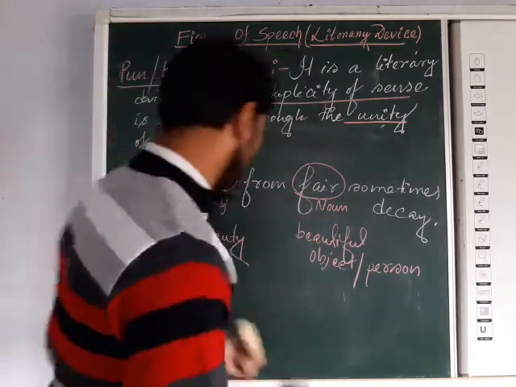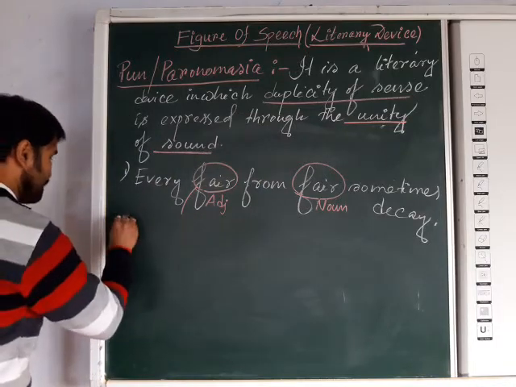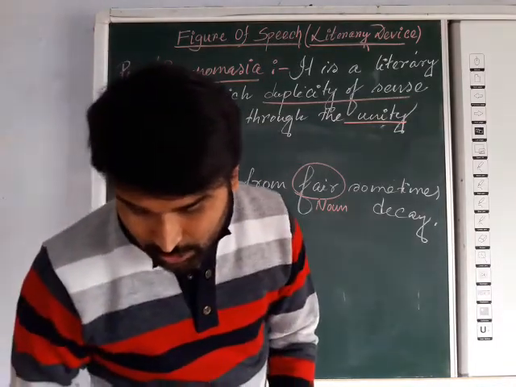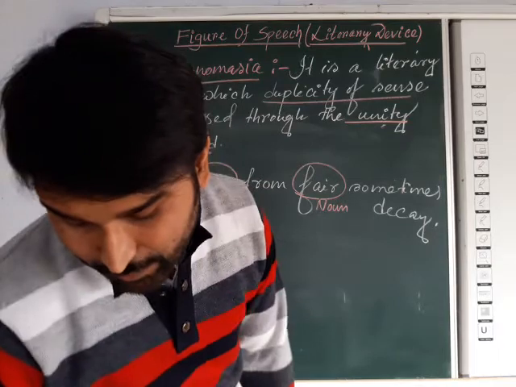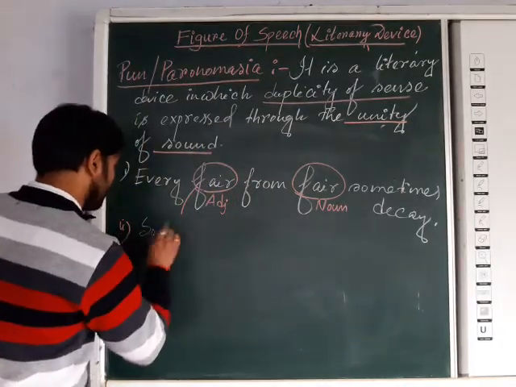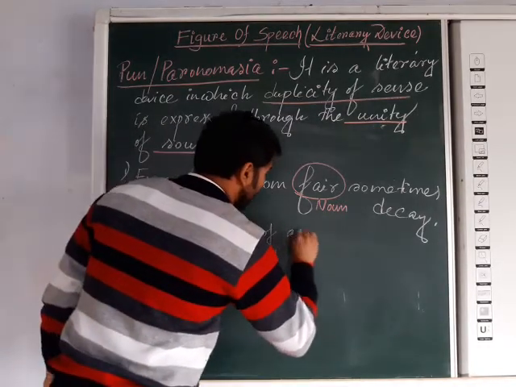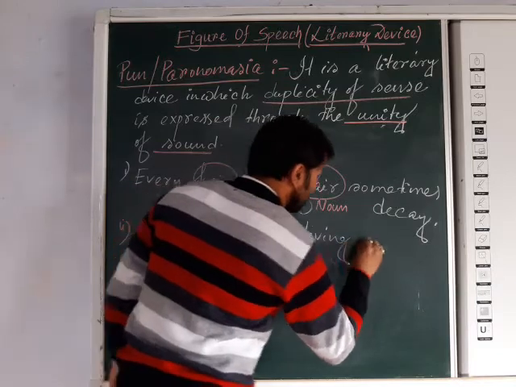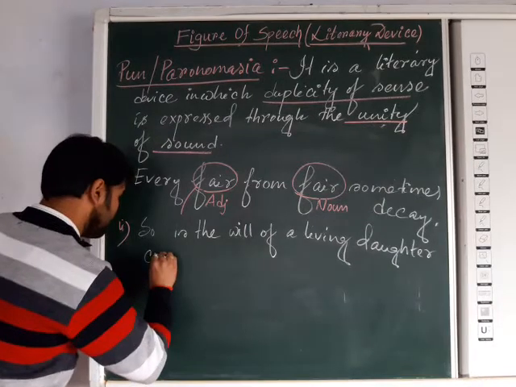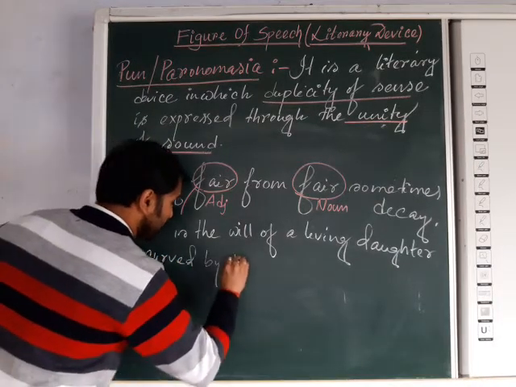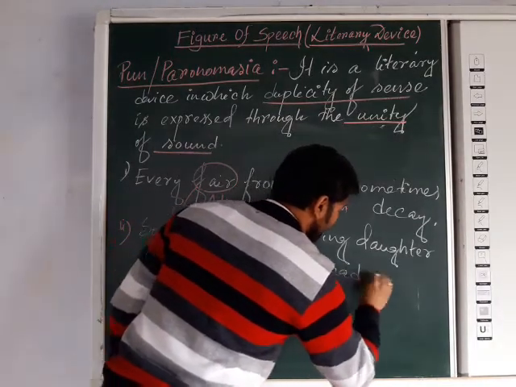Another example we are going for. Second example: so is the will of a living daughter curbed by the will of a dead father.